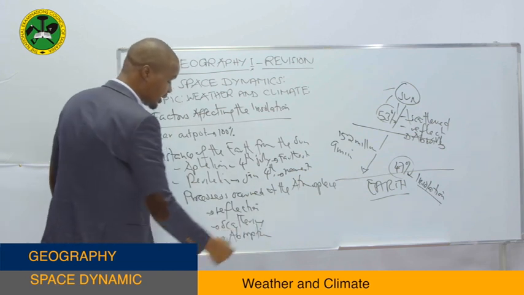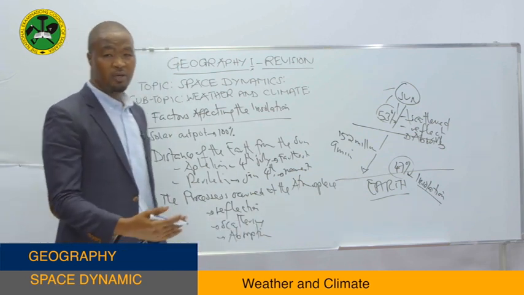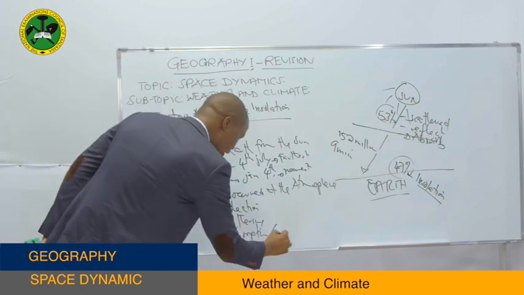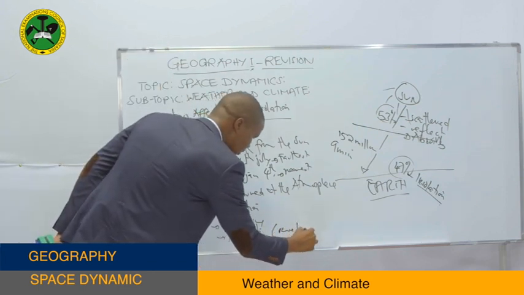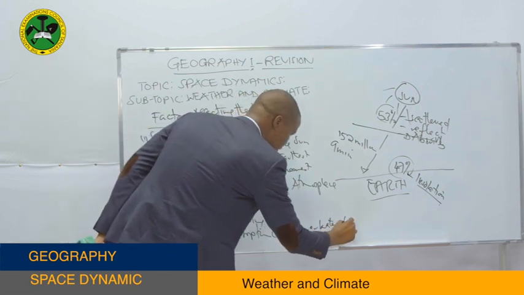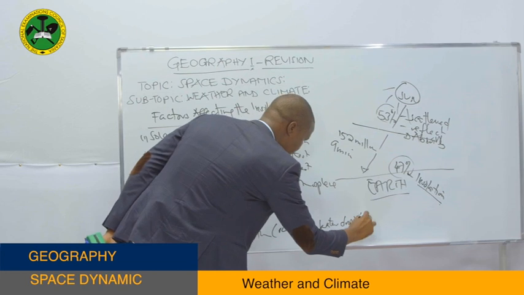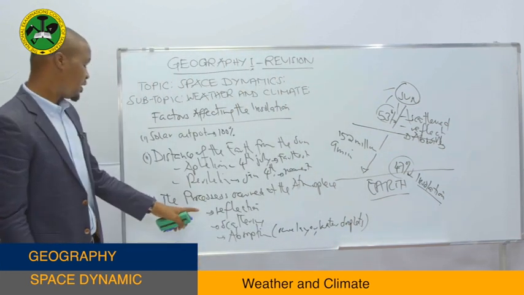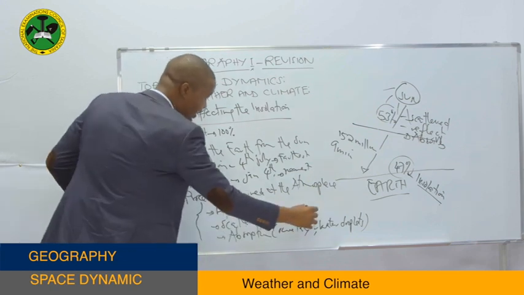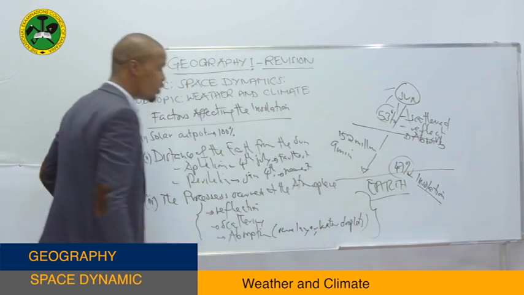And there are materials which absorb solar energy which travels from the sun to reach the Earth. These materials include, for instance, the ozone layer, water droplets, etc. So these three processes which occur in the atmosphere will automatically do what?